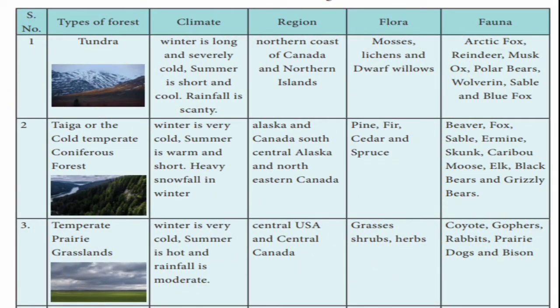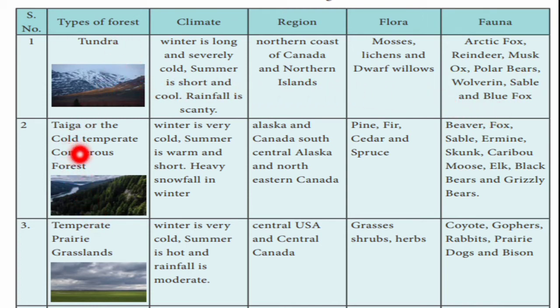And these are the types of forest in North America. The first one is tundra forest. The climate: winter is very long and severely cold, summer is short and cool, rainfall is scanty. The region is the north coast of Canada and the northern islands. The flora, meaning the plants, are mosses, lichens and dwarf willows, whereas the fauna, meaning the animals, are the Arctic fox, reindeer, musk ox, polar bears and blue fox.